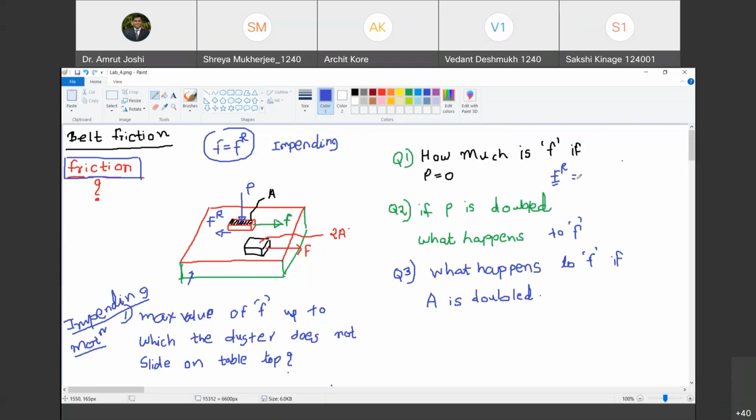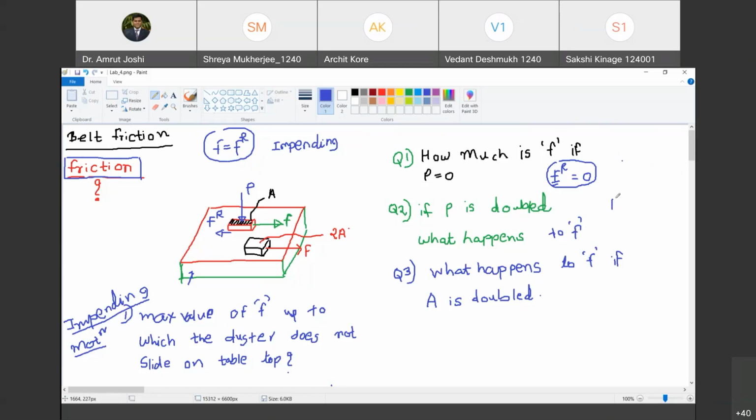So the maximum frictional force that can be offered between the two surfaces is 0. Do you agree with me? Yes, sir. Now, imagine if P is doubled. Let us say P was 10 Newton and then P was made 20 Newton. What happens to F?